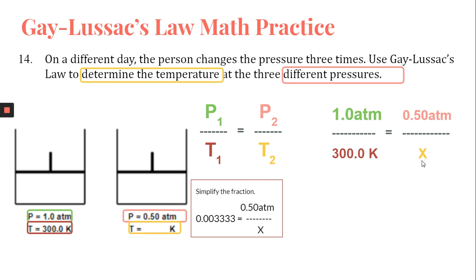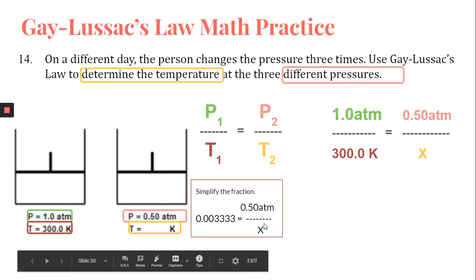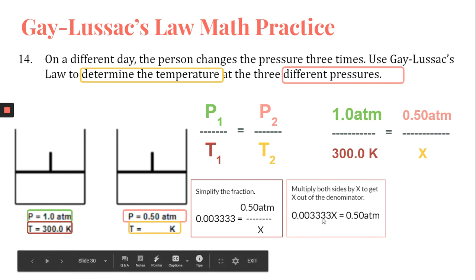Now I need to. You can see that X is stuck in a fraction, and that's not good. The only way we can get rid of that fraction is to multiply both sides by X. I know that can make people very uncomfortable, but if we multiply this fraction by X, X will be canceled out. If we multiply the left-hand side by X, what is 0.003333 repeating times X? It is 0.003333 repeating X set equal to 0.50 atm. So we needed to multiply both sides of this equation to get X out of the denominator.